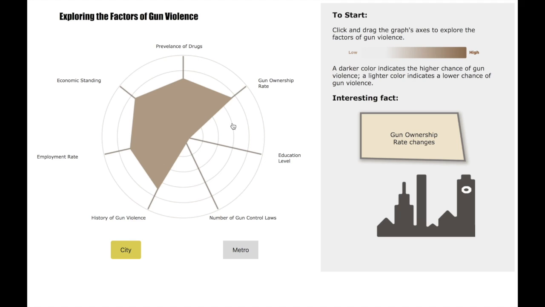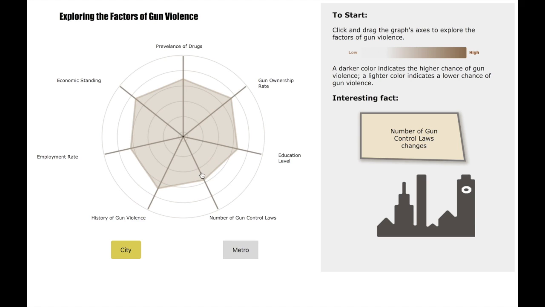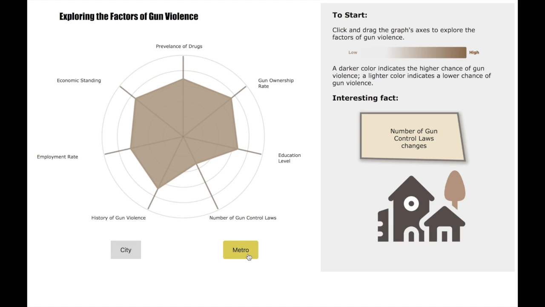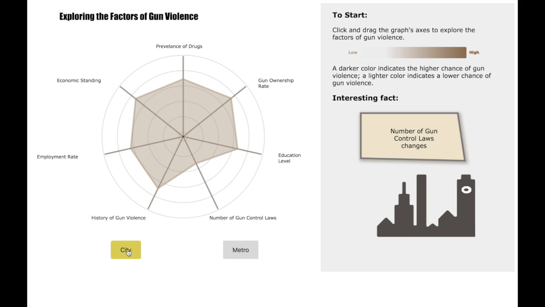However, based on the result of usability test, we found some problems which did not satisfy the criteria we mentioned previously. First, the use of color to indicate the result in spider graph does not follow the tradition. Second, we predefined 7 most important factors, which does not give users enough flexibility. Third, the model is hidden from the user's understanding. And finally, the resources of the interesting fact might be biased.